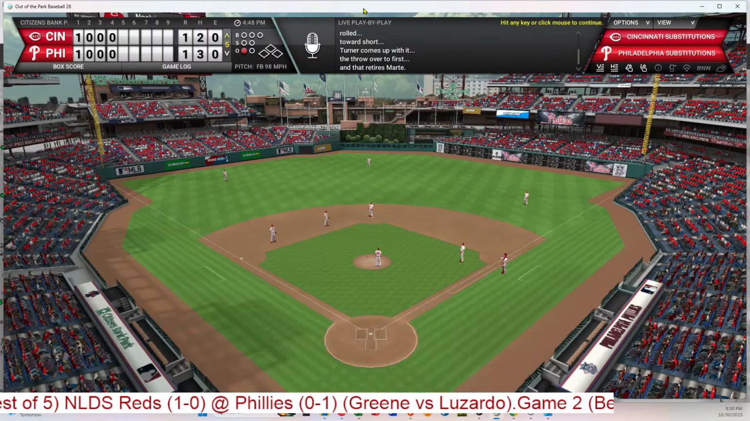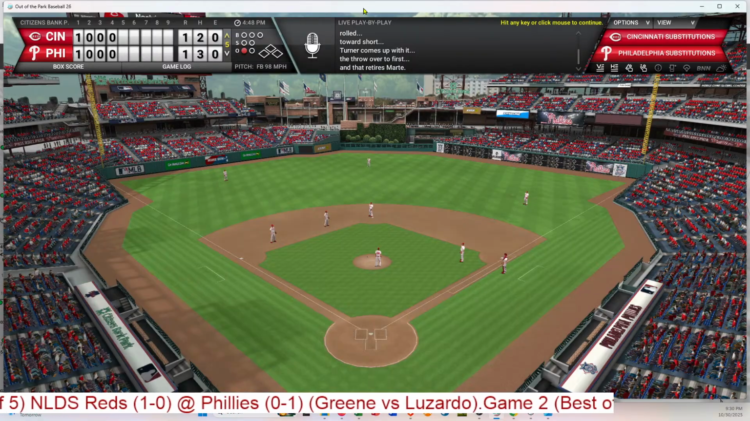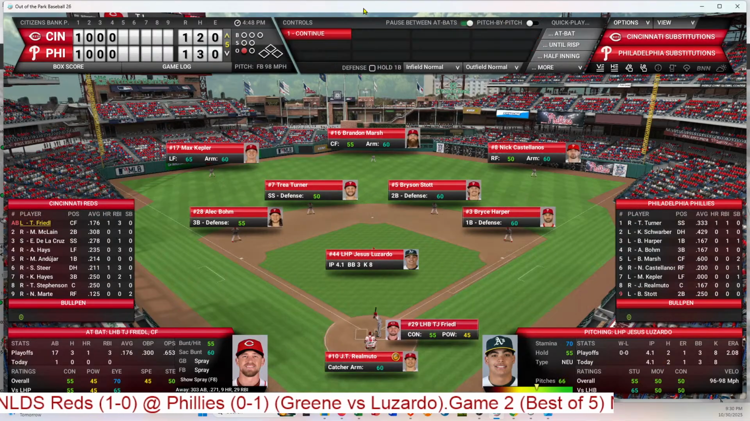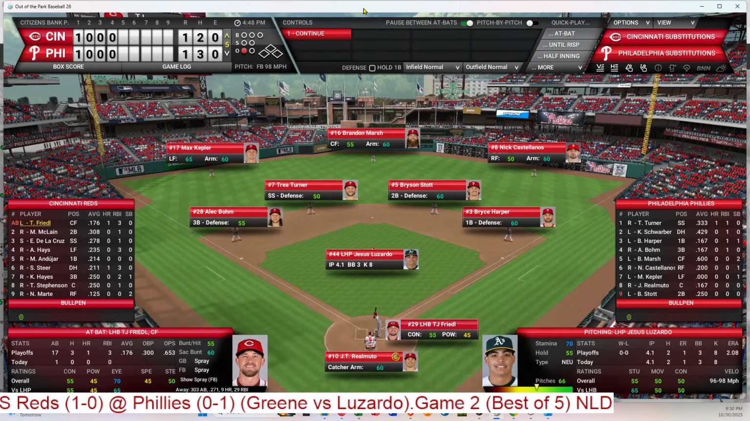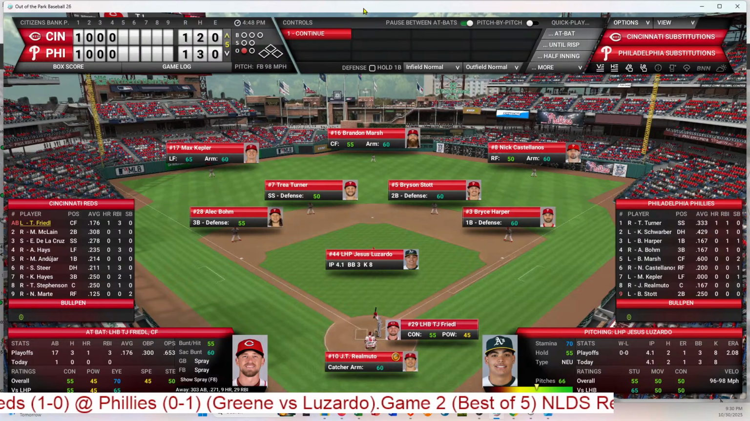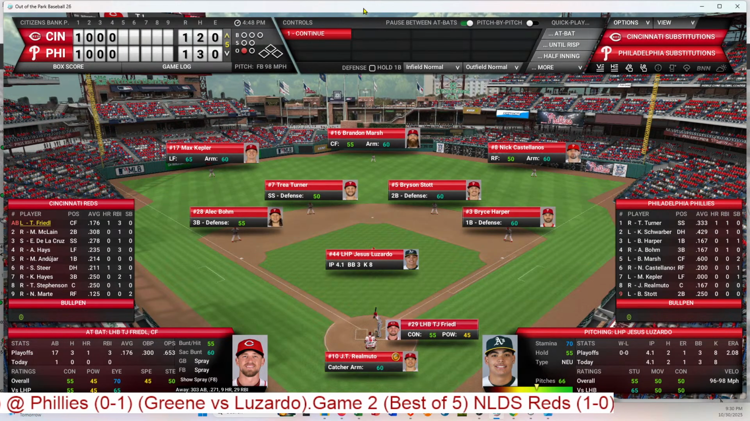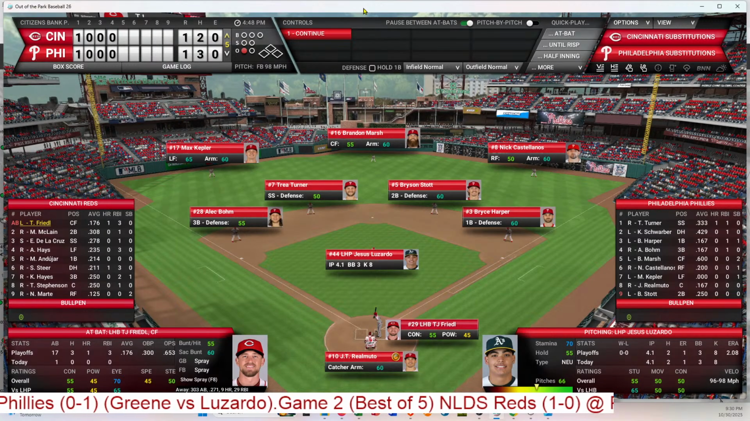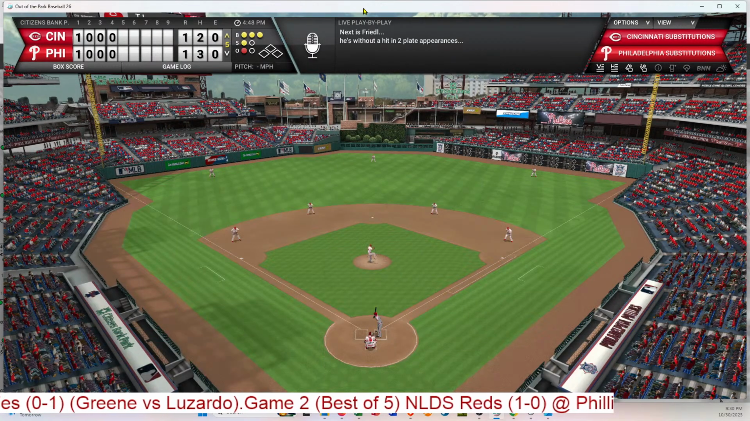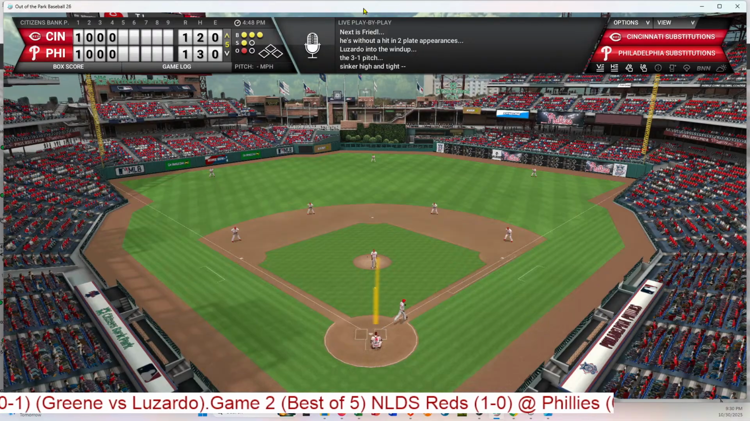Fortunately, the 2 what I call blunders for the Phillies defensively have not hurt them so far. Didn't count as errors, but the play should have been made. And Friedel steps in. He is 0 for 1. He has walked and scored. He's batting .176 in the playoffs so far. He does have a home run. 3-1 pitch, and that's inside, and that's a walk.